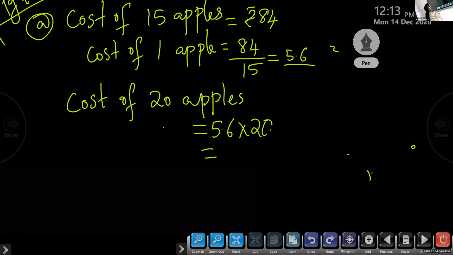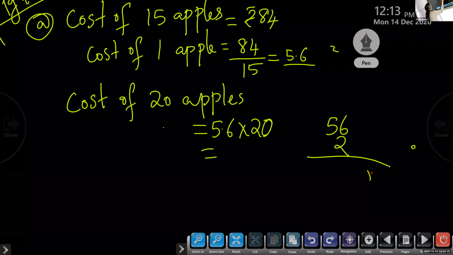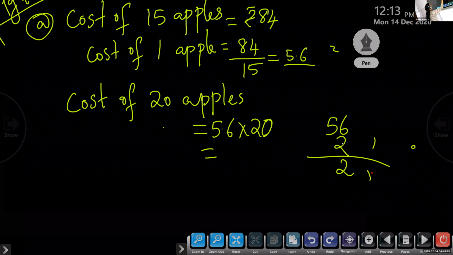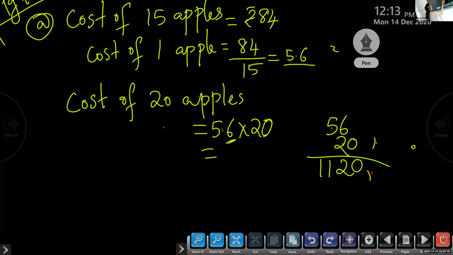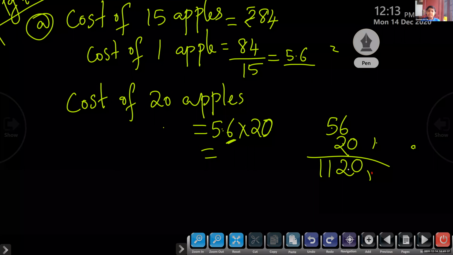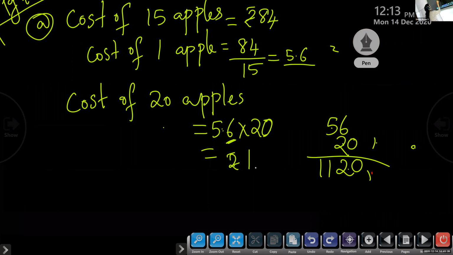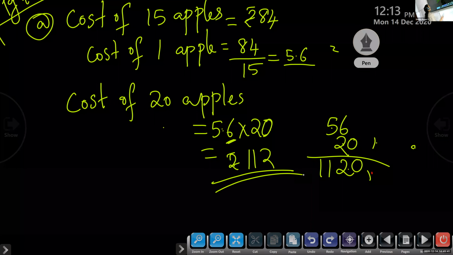Children, easily we can do this 56 into 2 without the decimal point. 6 2s are 12. 5 2s are 10 plus 1, 11. Then we have one more 0 because we have to multiply with 20. Then how many decimal places do we have here? 1. So the answer is rupees 112.